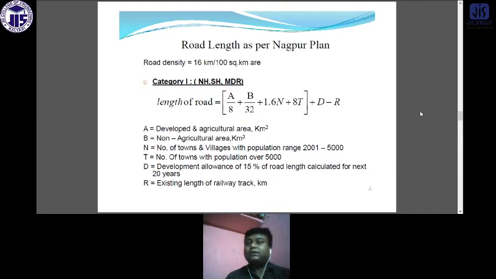For construction of the road, we have to keep a record of the existing length of the railway. Based on the railway and the population, we will select that for this village this many kilometers of road should be provided. Then we go for the construction. So before construction, first we need to fix what the length of road should be for village A and for village B. Now, from where do we get the length? This length is obtained by this equation based on the following parameters.